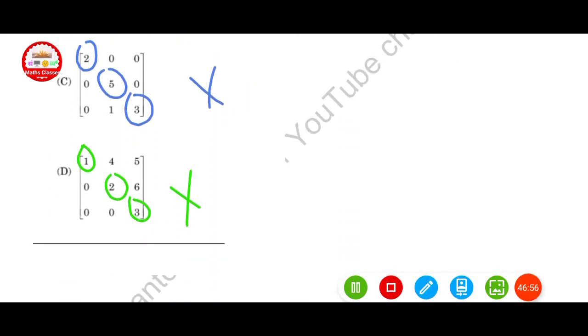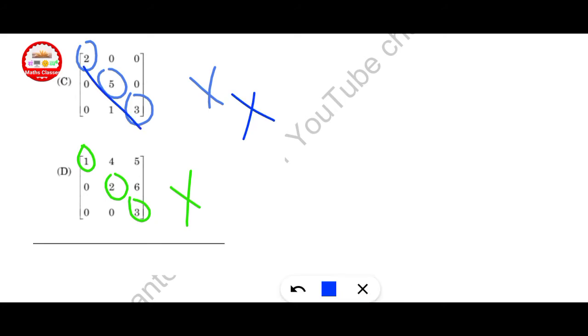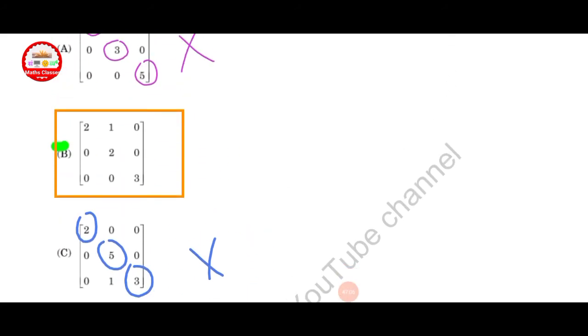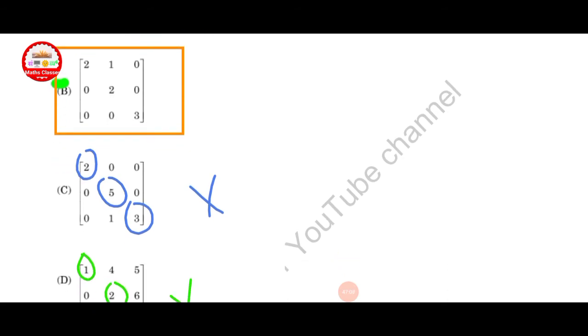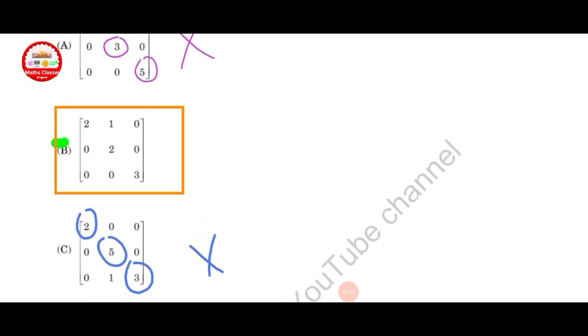Here also 2, 5, 3 are distinct eigenvalues. This is discarded. 1, 2, 3 are also distinct eigenvalues. This is also discarded. Here only option B is correct. AM is not equal to GM here in option B.